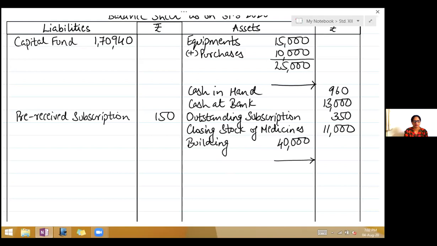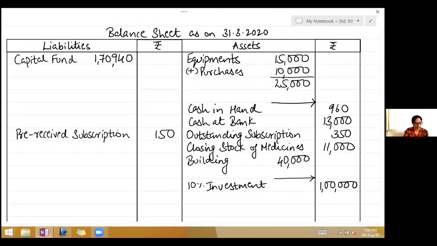So right there on the asset side, 10% investment, 1 lakh. We will not again calculate that interest. It is already received.